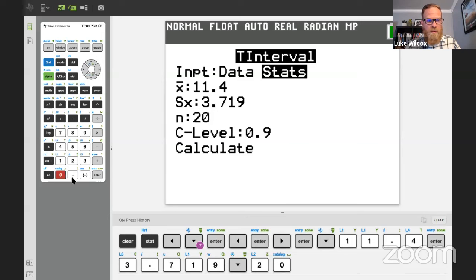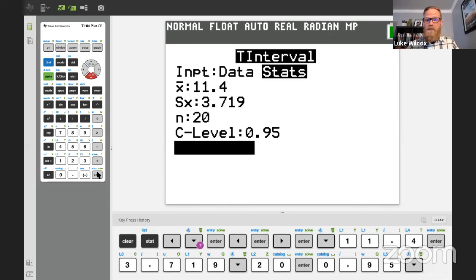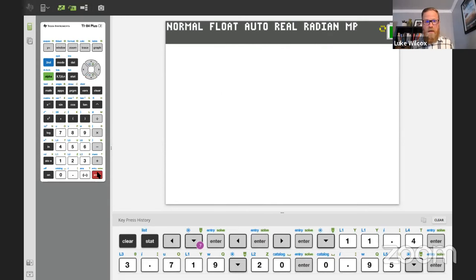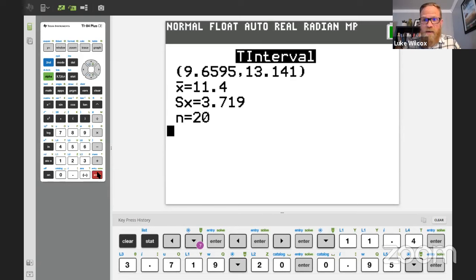And the confidence level that we want for this one is 95%. So let me change that to 95%. I'm going to go ahead and hit calculate here. And sure enough, the calculator answer matches what we had in our work. We had 9.66 to 13.14, which is precisely what you see here on the calculator.